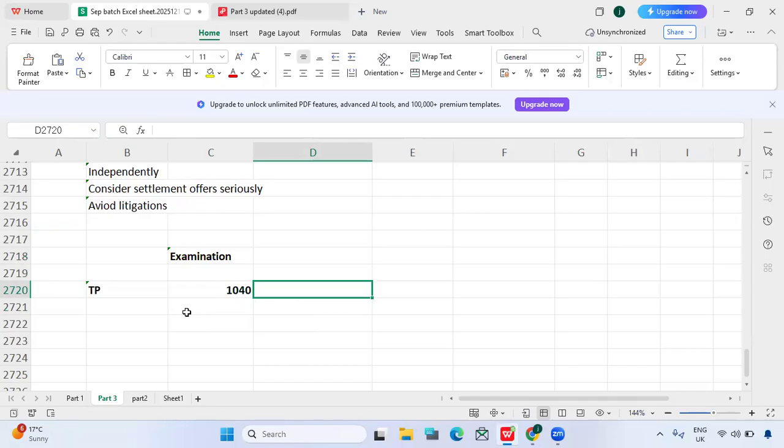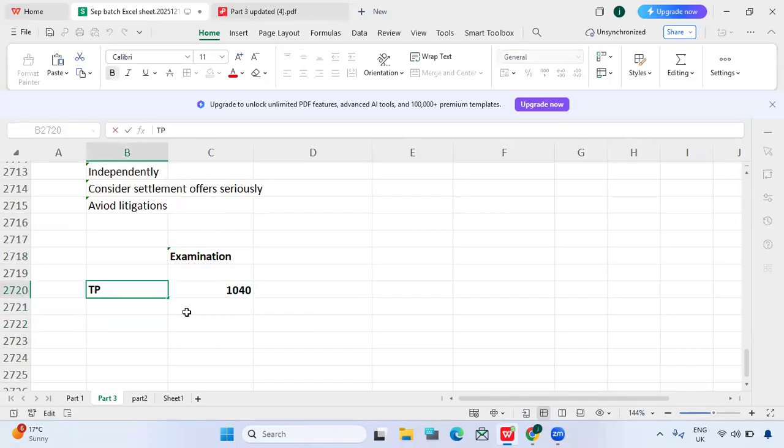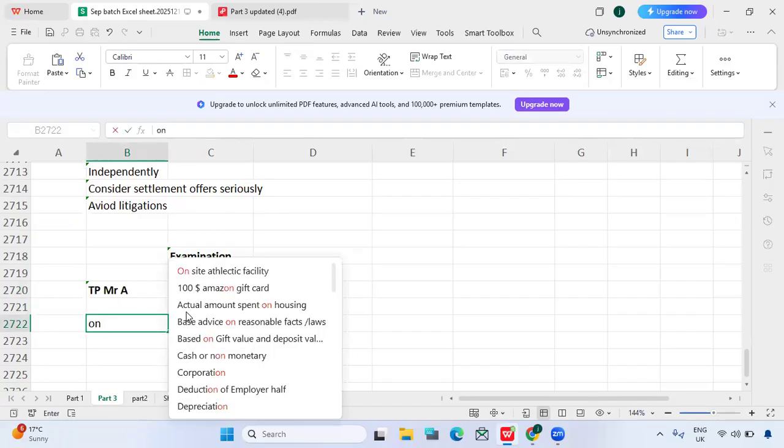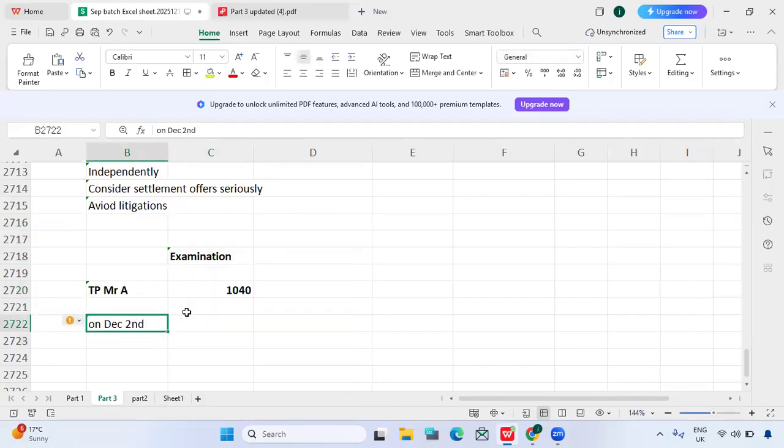Before that they have to send a notice to the taxpayer. Let's say the IRS would like to examine Mr. A's tax return on December 2nd. They will send a notice and they will examine the individual taxpayer's Form 1040.